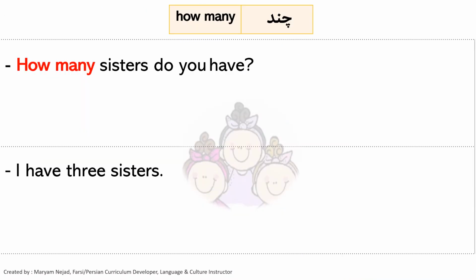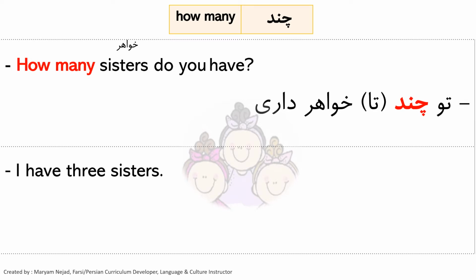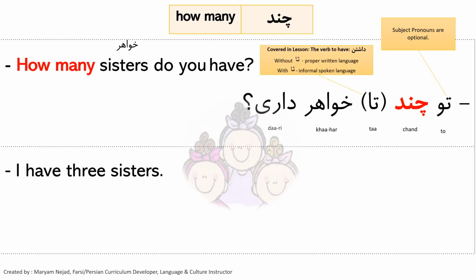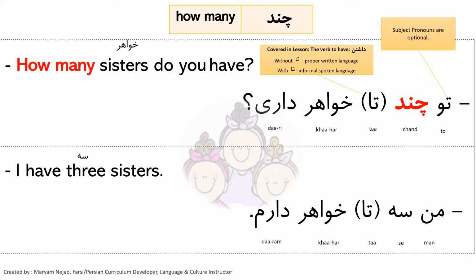Now let's take a look at a few examples. First one, we want to ask how many sisters do you have? So sister is خواهر. تو چند or چند تا خواهر داری? And we have said before that the subject pronouns in Persian are optional. Now the answer is I have three sisters. So 3 is سه. من سه or سه تا خواهر دارم.